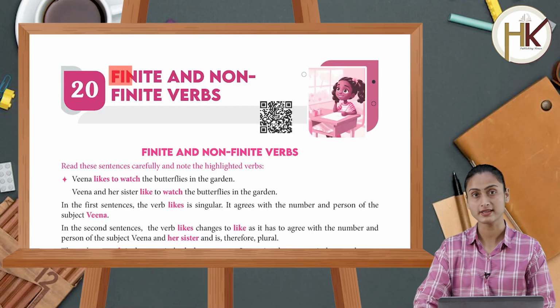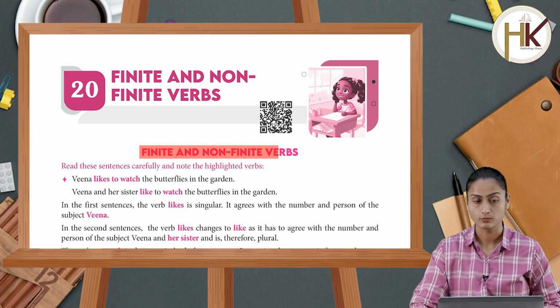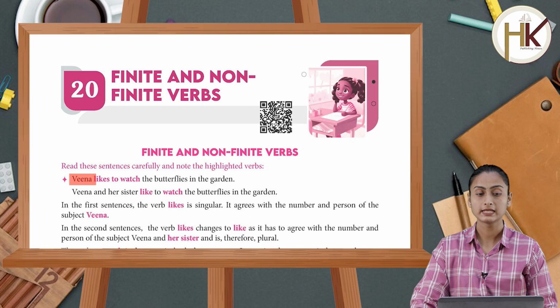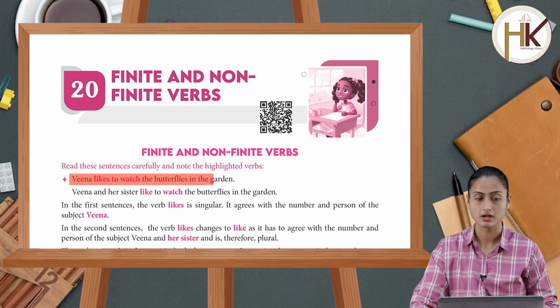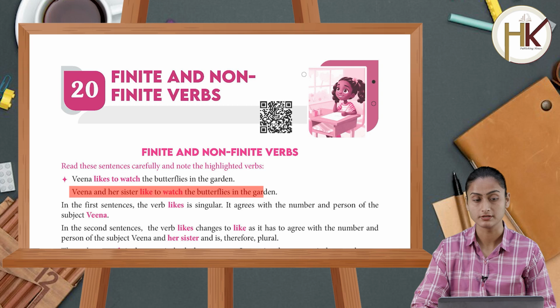Today's topic is finite and non-finite verbs. Read these sentences carefully and note the highlighted verbs. Veena likes to watch the butterflies in the garden. Veena and her sister like to watch the butterflies in the garden.